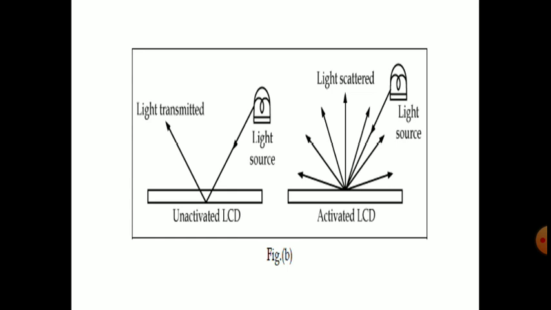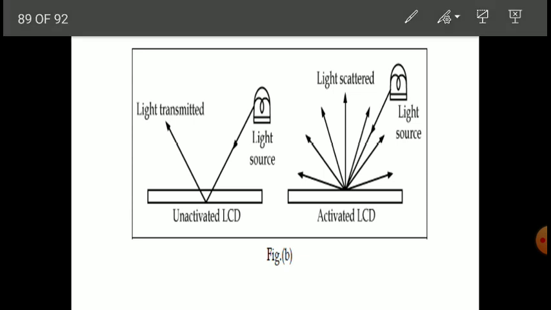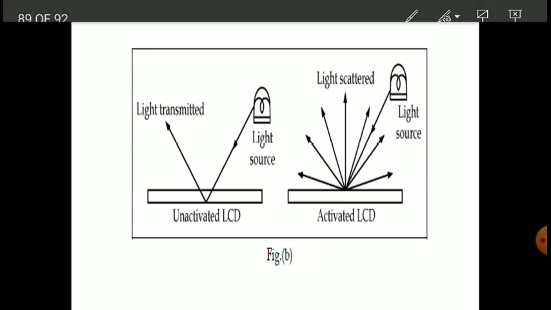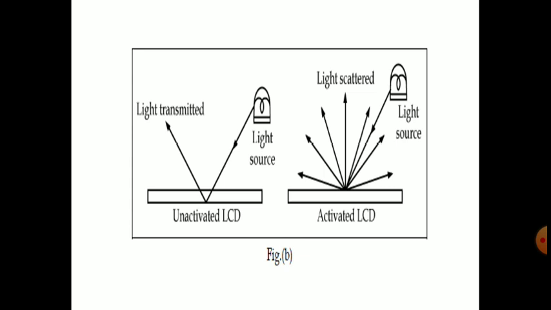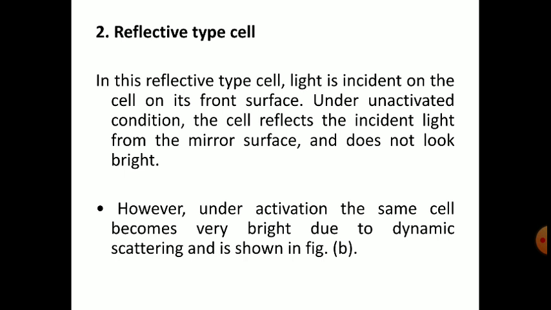So in this reflective type, the light source is above the LCD, and when it is unactivated, only a single line will be transmitted. When it is activated, obviously, it causes the scattering, that is turbulence, dynamic reflection. Then the whole light source will be scattered in all directions. So under unactivated condition, the cell reflects the incident light from the mirror surface and does not look bright. See, incident light from the mirror surface.